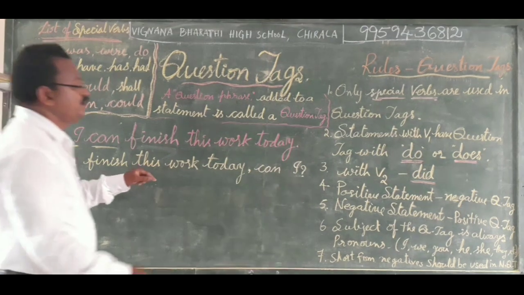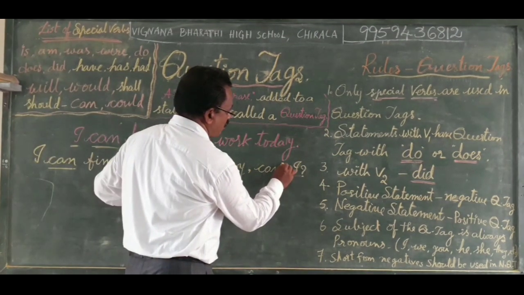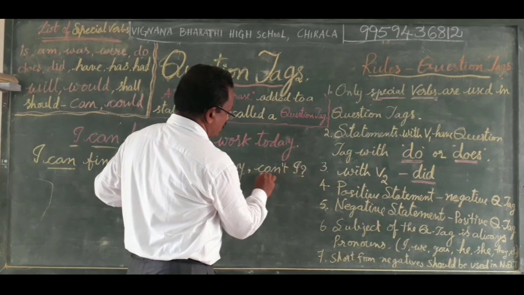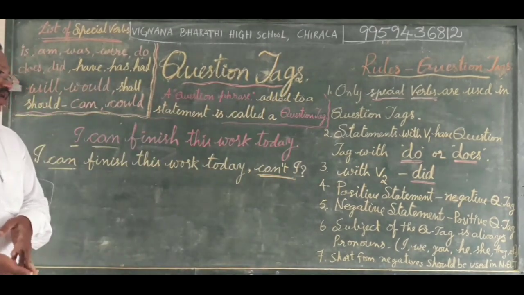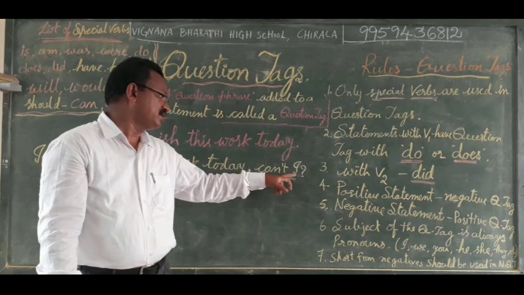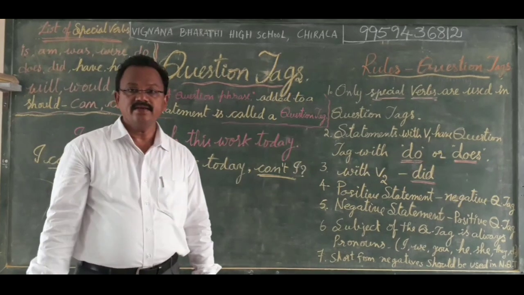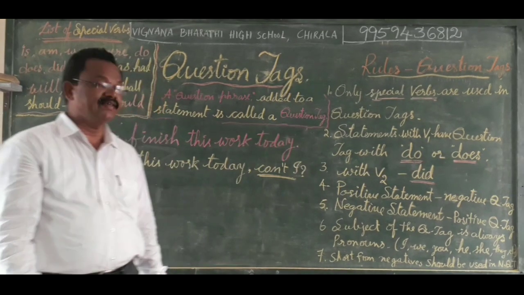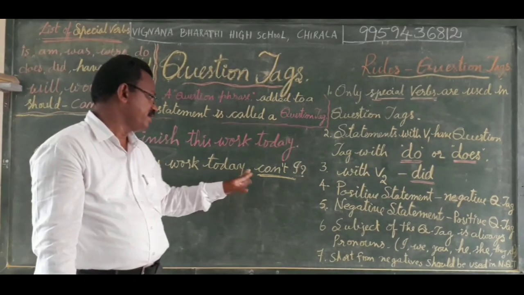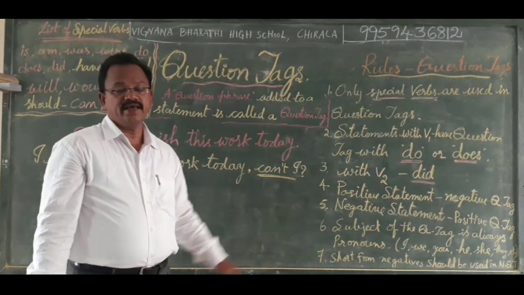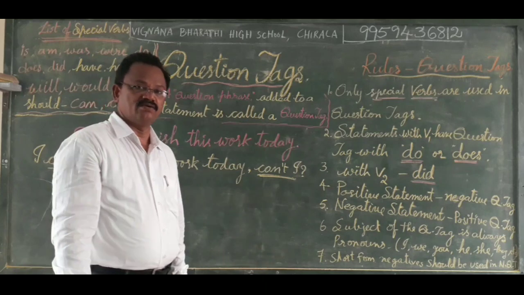That is why we have to write here can't. Cannot. What is this? Cannot. But the short form of cannot is can't I. Can't I? So here the statement is in the positive sense. I can finish this work today, can't I?